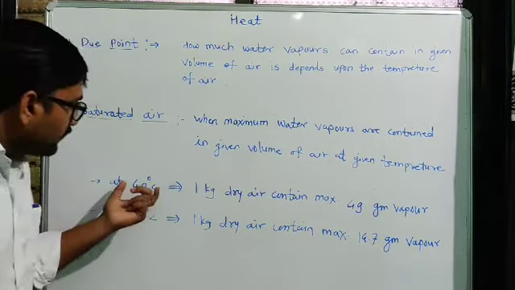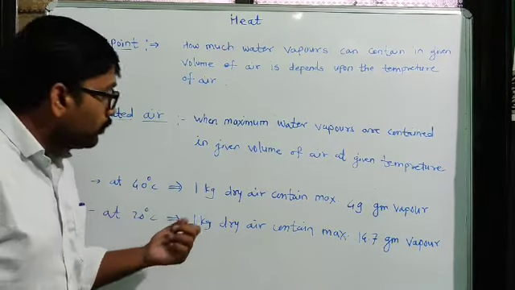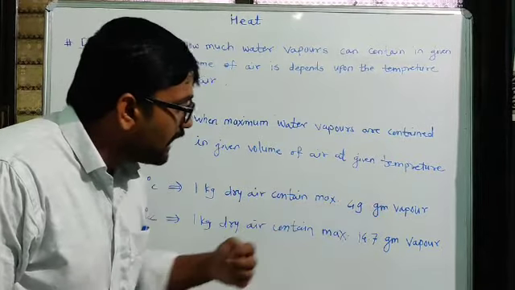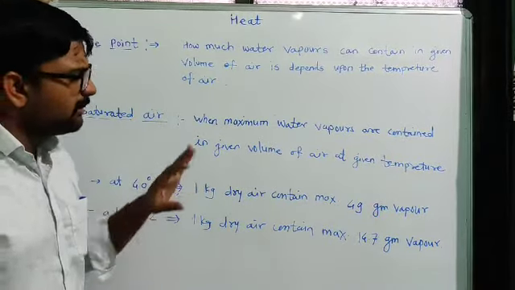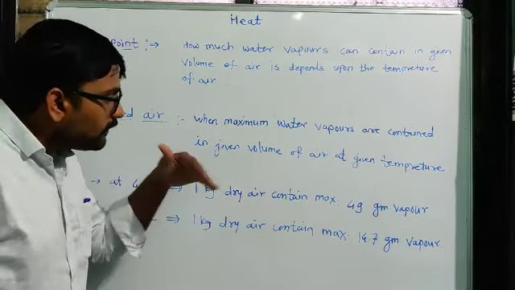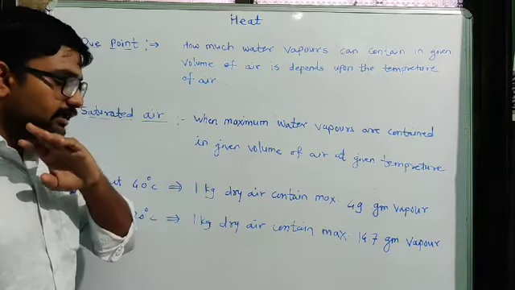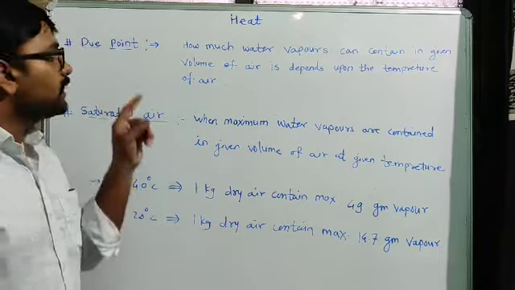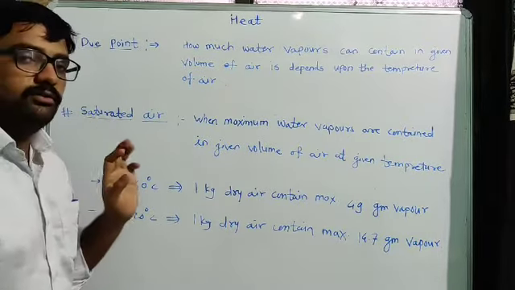Look at 40 degrees Celsius: 1 kilogram of dry air contains 49 gram of water vapors, the maximum amount. After 49 gram, it will not contain more water vapors; all the extra water vapors get converted into dew.